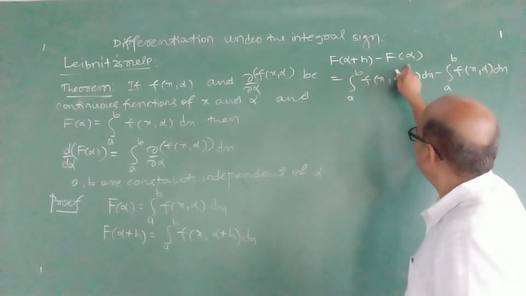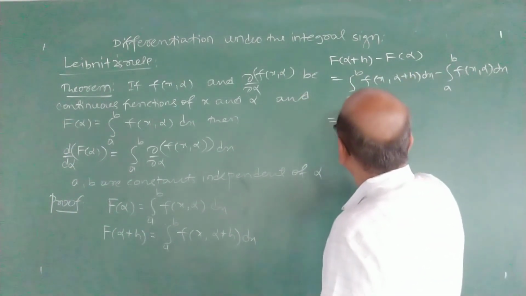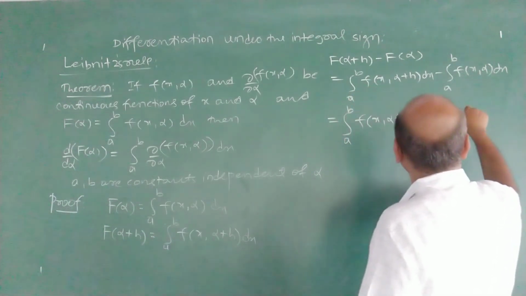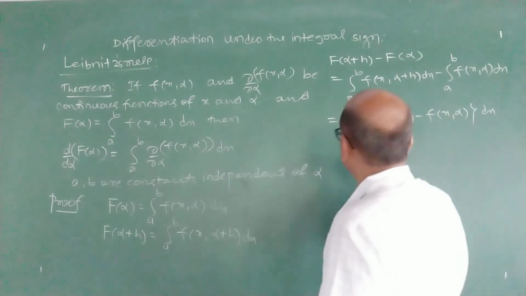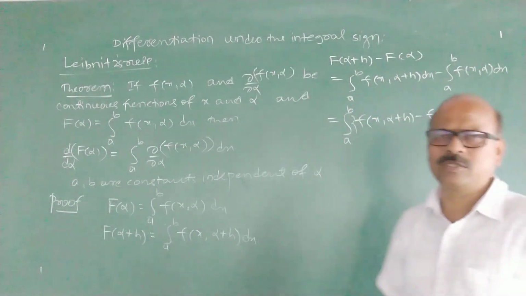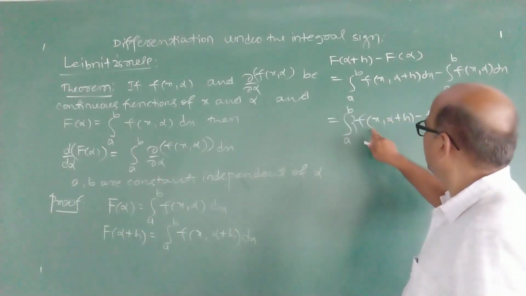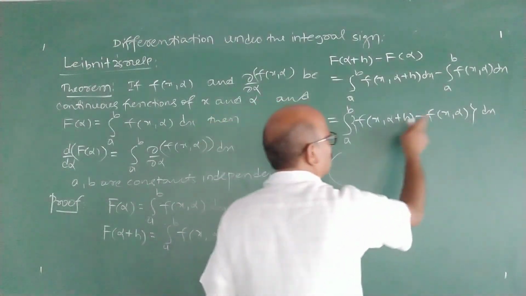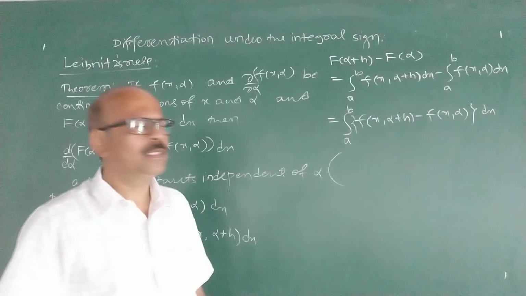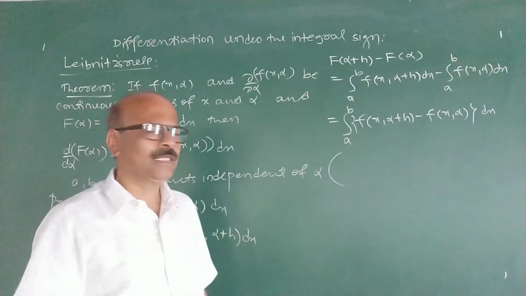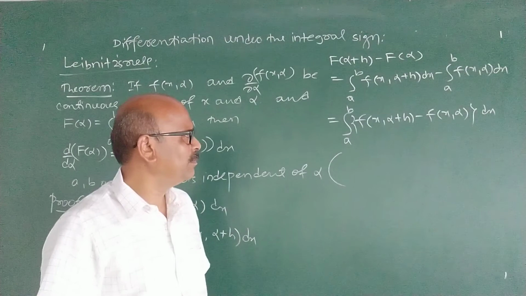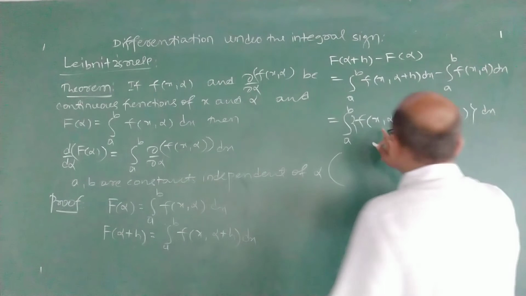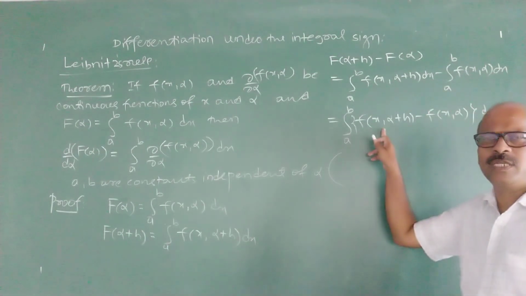Consider F of alpha plus h minus F of alpha. It is integral a to b f of x alpha plus h dx minus integral a to b f of x alpha with respect to x. Using some properties of definite integrals, F of alpha plus h minus F of alpha is a to b f of x alpha plus h minus f of x alpha with respect to x. Now we apply for this difference Lagrange's mean value theorem of differential calculus.